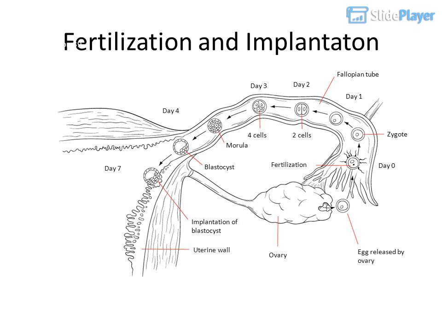Section 39-4. Uterine wall. Blastocyst. Morula. 4 cells. 2 cells. Zygote. Ovary. Fallopian tube. Day 3. Day 2. Day 1. Day 4. Fertilization. Day 0. Day 7. Implantation of blastocyst. Egg released by ovary.